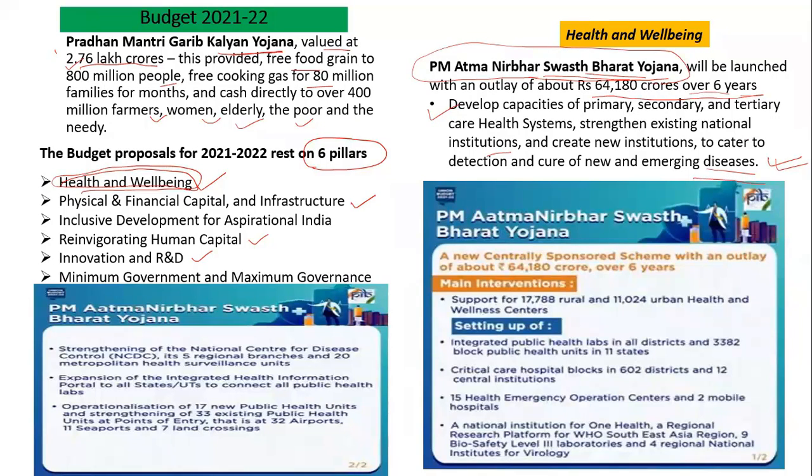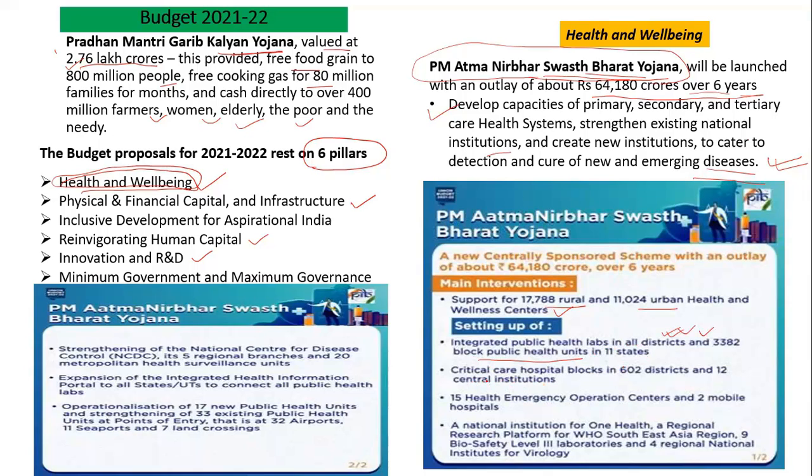So we are talking about the PM Atmanirbhar Swasth Bharat Yojana. The main intervention is to support around 18,000 rural and 11,000 urban health wellness centers. So what would government do under it? Government would integrate the public health labs in all districts. Now the public health labs are not integrated. So government wants to integrate all these public health labs and also the block public health units. By integrating, government can have comprehensive data and subsequently action could be taken based on that.